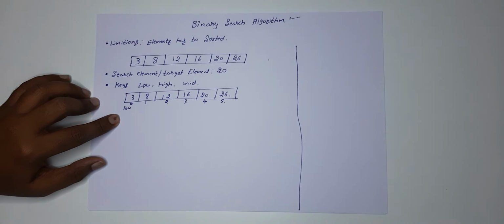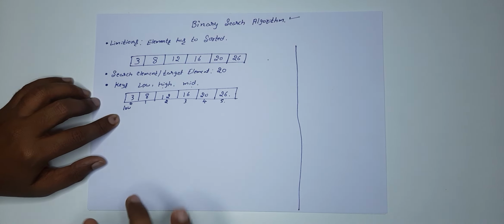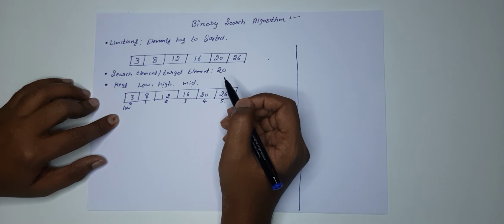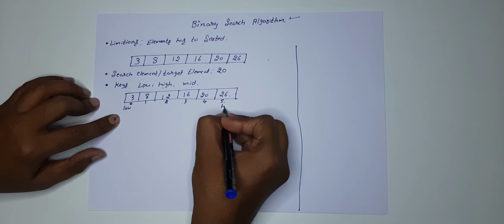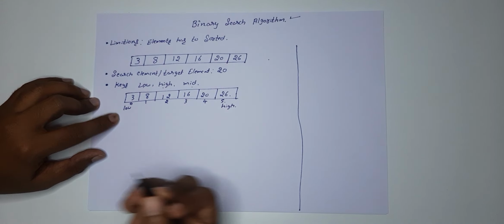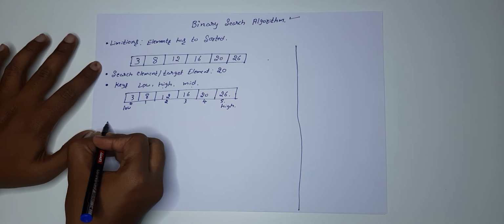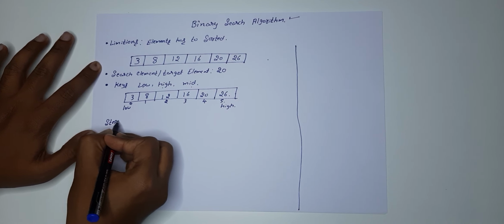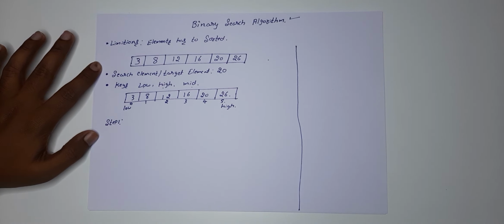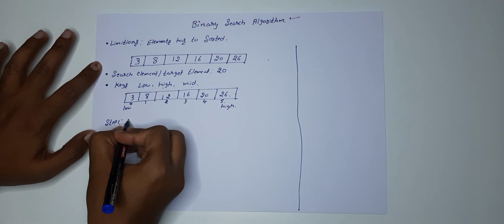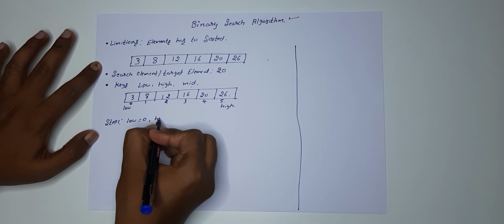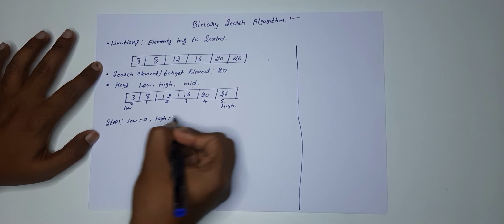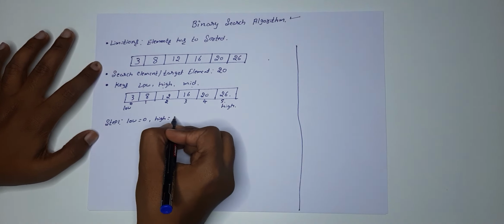You need to find the position of an element, your target element. Basically you need to search for the element 20, in which position does it lie. So that you have to search. So low and high. Okay, so what is mid? We need to understand the mid over here. So for that will come this step 1. Okay, so you know this is a sorted list of elements. First the low will be 0 and high is position 5. Correct, high is position 5.